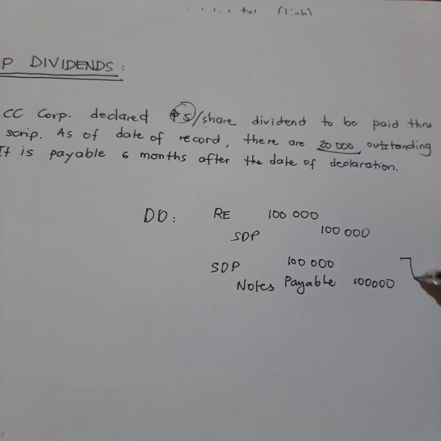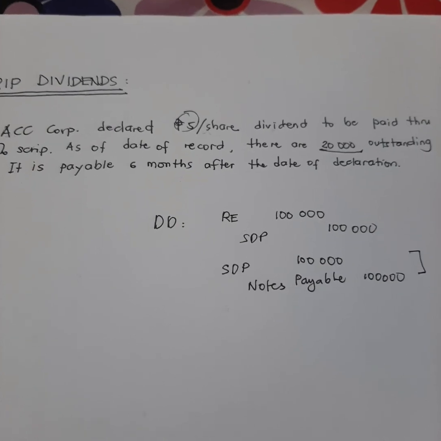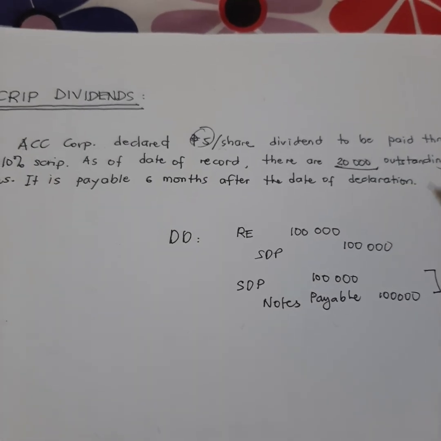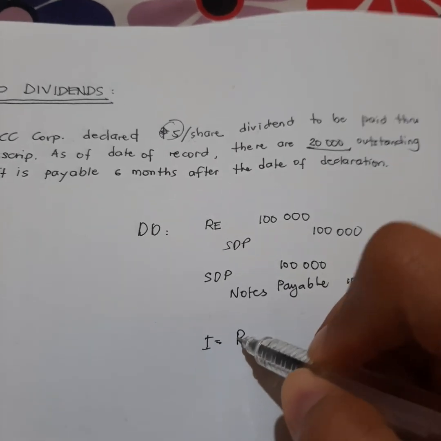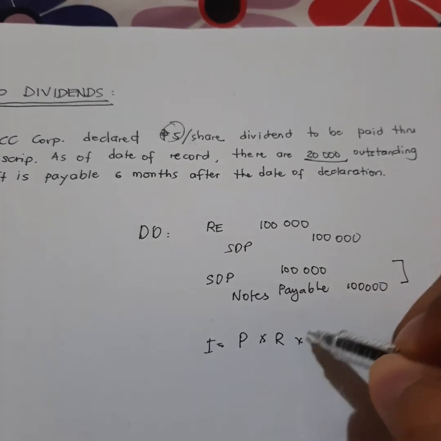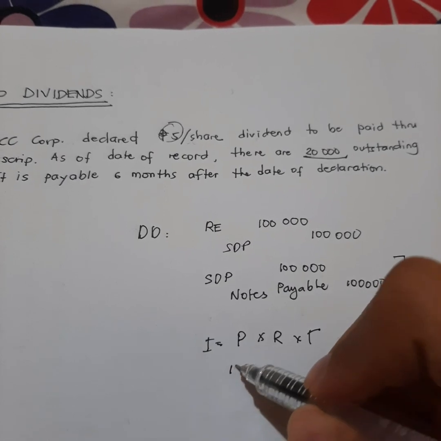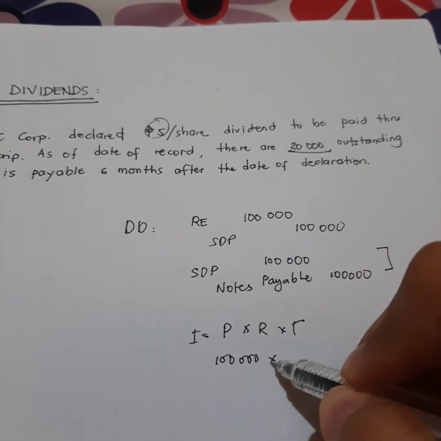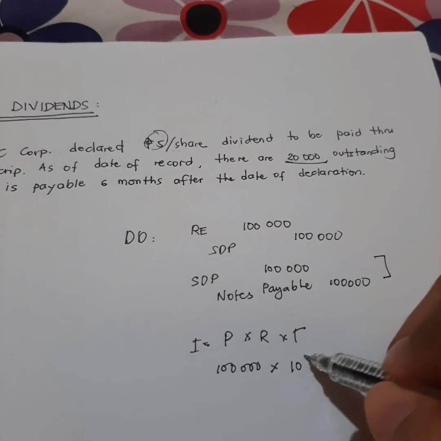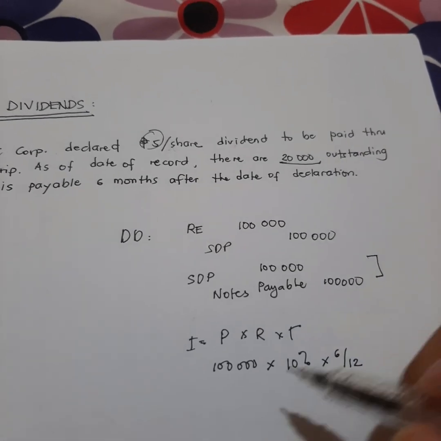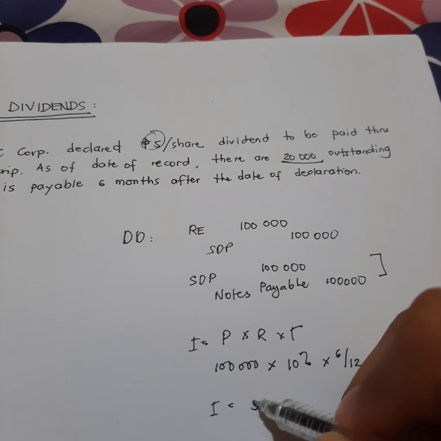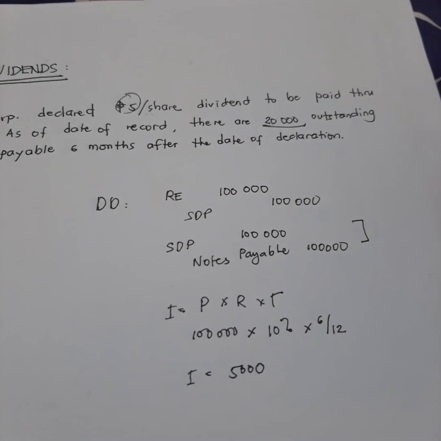So, kung hindi man tayo dadaan dyan, so, ang gagawin natin dyan, dahil nga 6 months siya, magkakaroon siya ng interest. So, the interest would be the principal times the rate times the time. So, this will be 100,000 times 10% interest times 6/12. So, the interest is equal to 5,000 pesos.